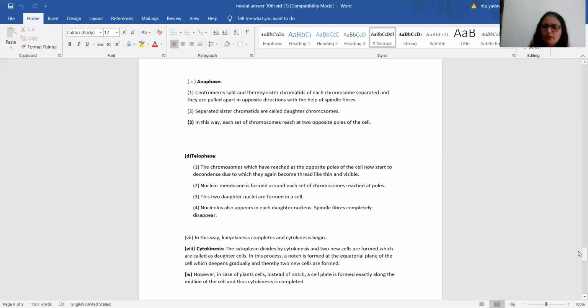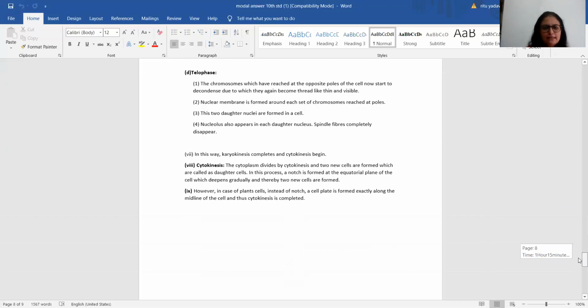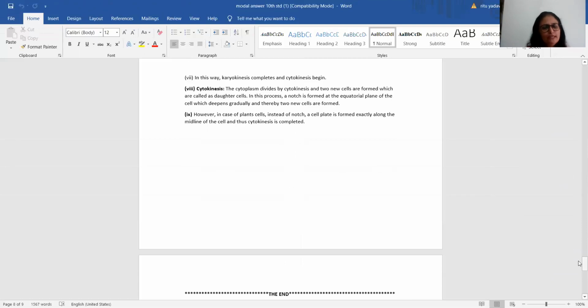Next, since the division of the nucleus is completed, that is, karyokinesis completes, it is now followed by cytokinesis. In cytokinesis, the cytoplasm divides and two new cells are formed, which are called daughter cells. In this process, a notch, a small groove you can say, is formed at the equatorial plane of the cell, which deepens gradually, and thereby two new cells are formed.